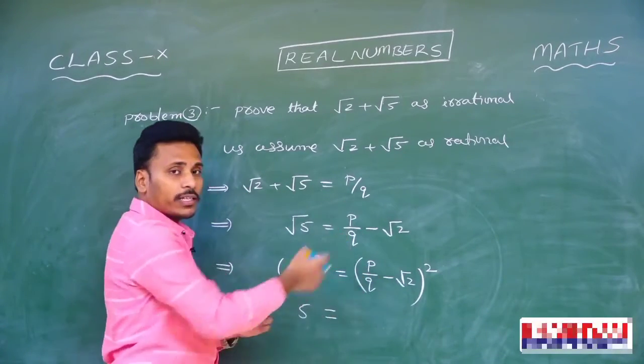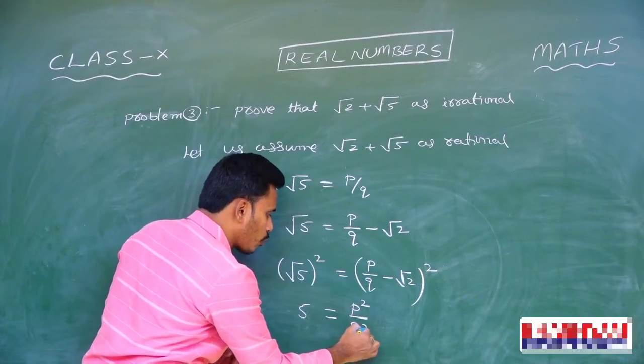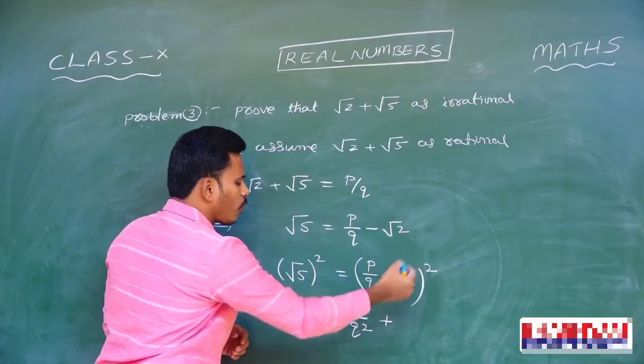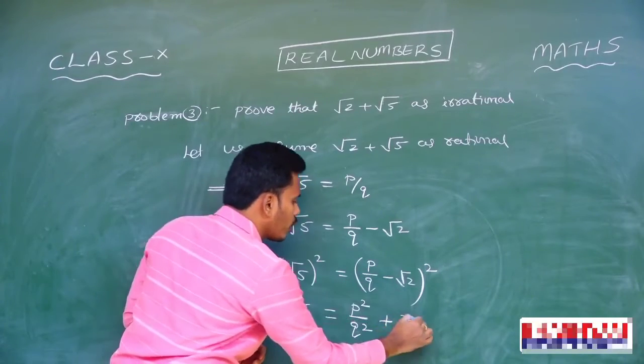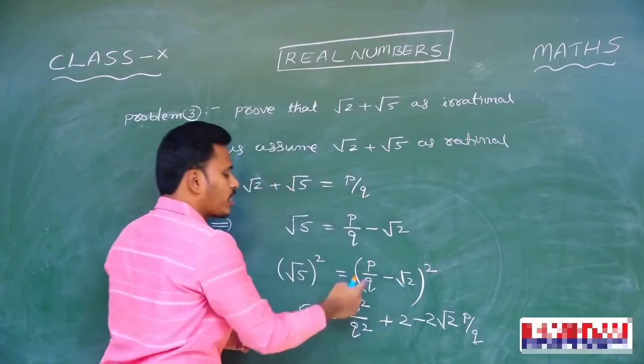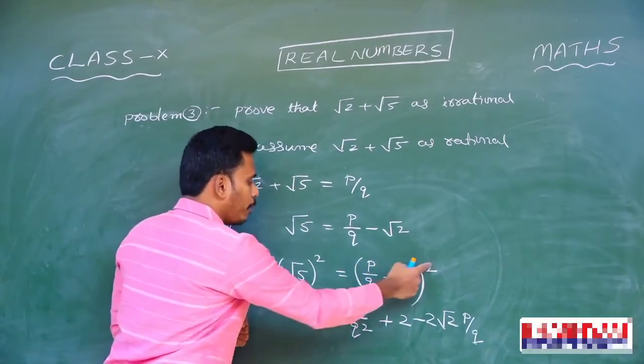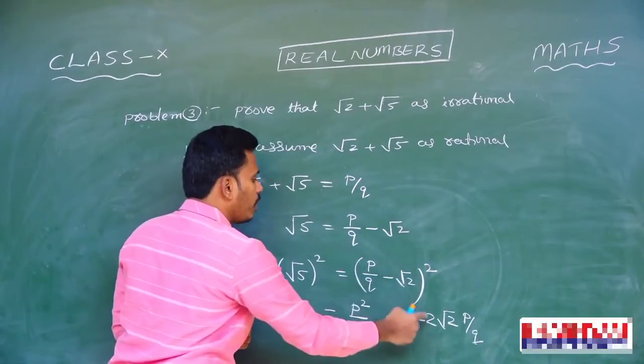Here you need to apply the square: the square of the first term, p square by q square, plus b square which is 2, minus 2ab, you will say it as 2 root 2 p by q. A square is p square by q square, b square is 2, 2ab is minus 2 root 2 p by q.